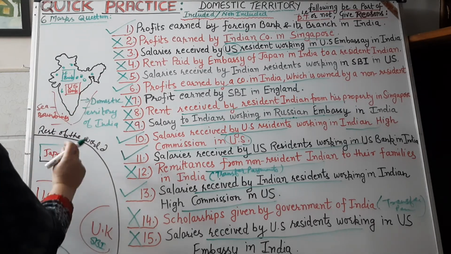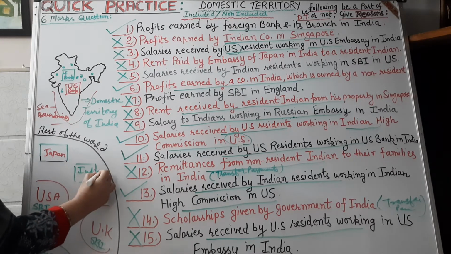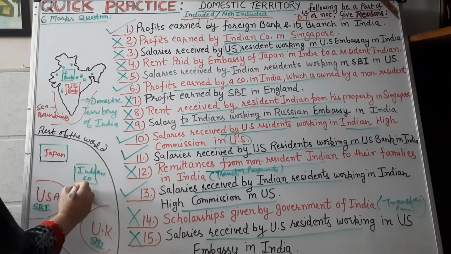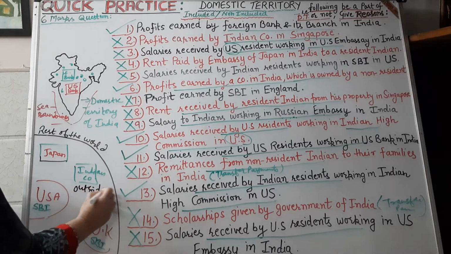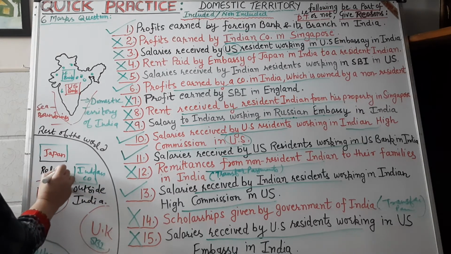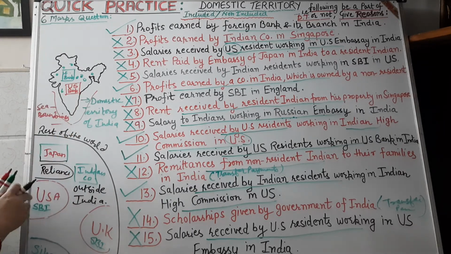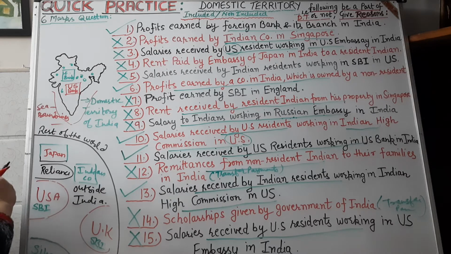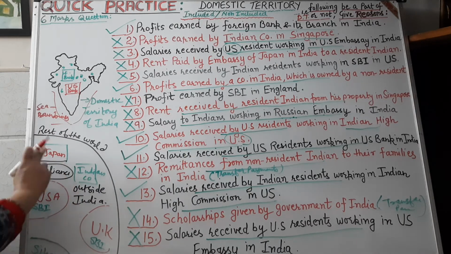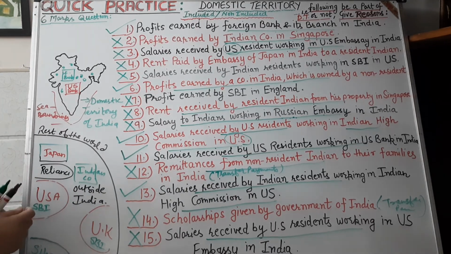Otherwise, any Indian company which is situated outside India, suppose Reliance, that would not be a part of India's domestic territory. That would be a part of the country in which it is situated. In this way we can make a difference for the domestic territory of India.